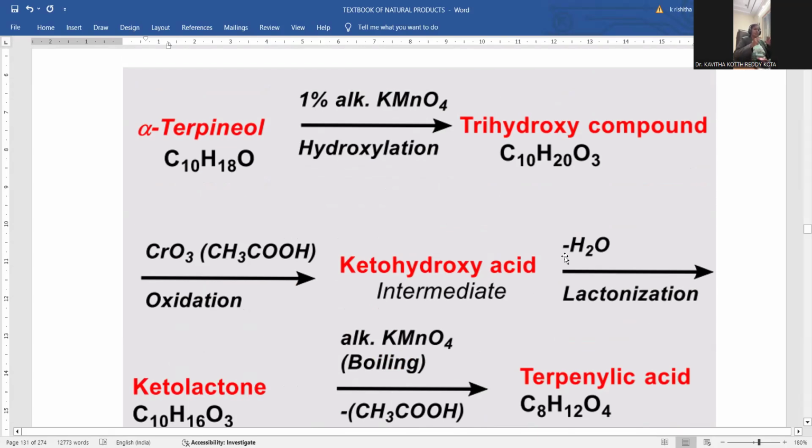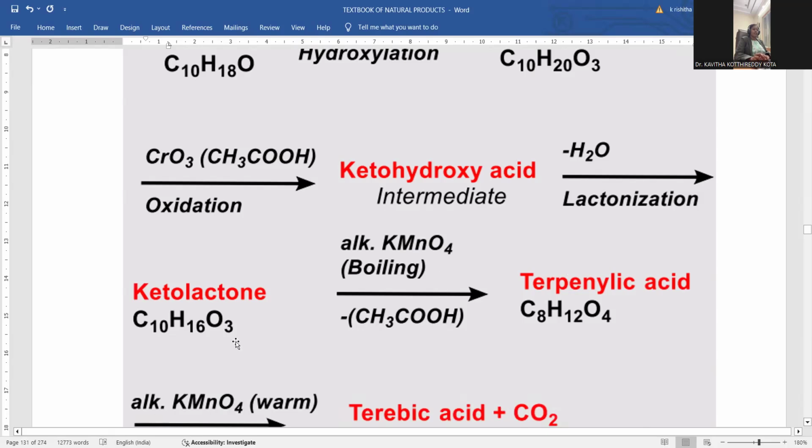So here the hydroxyl group got combined by the removal of a water molecule, lactonization taking place. Ketolactone will be generated, that is C10H16O3. So lactone form. Lactone means a cyclic ester within the ring system. Alkaline permanganate, again one more mole will be added while boiling. So whenever boiling is accomplished, wherever the ketonic functionality is, that is totally discarded. So when two carbons are removed from the C10 carbons, you can achieve only C8 carbon atoms. Means two carbons discarded from that.